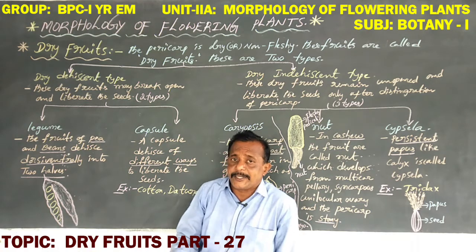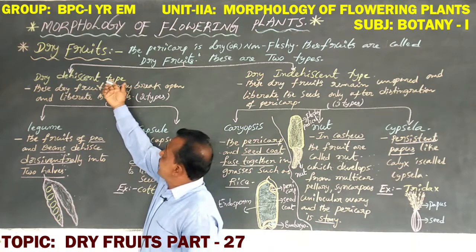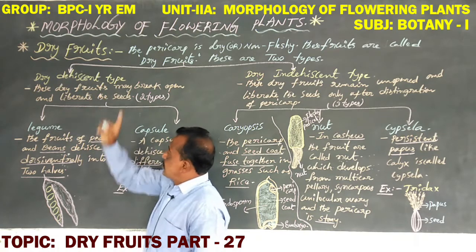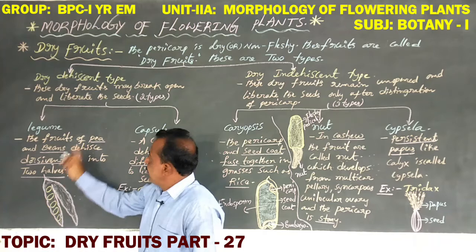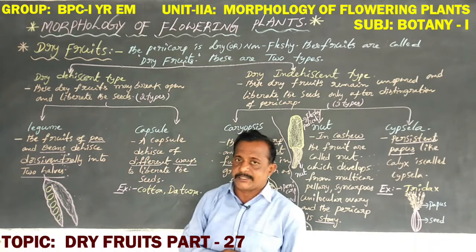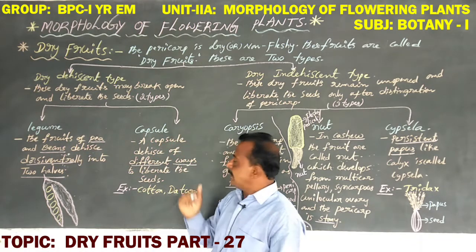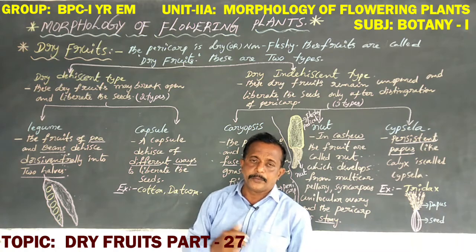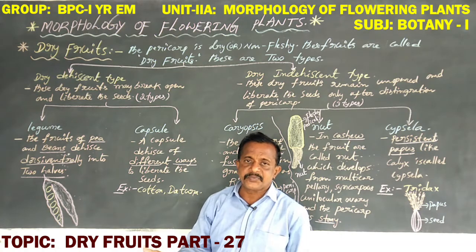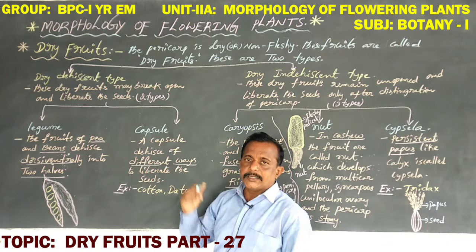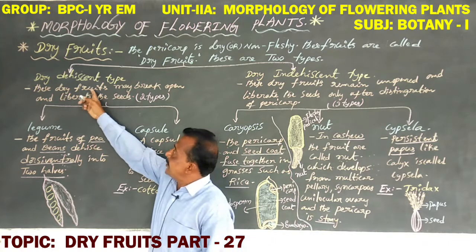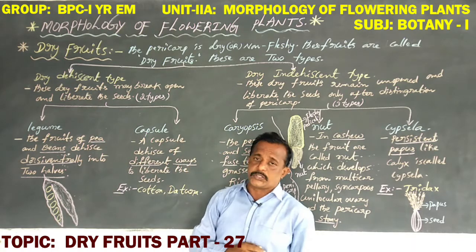Dear students, once again, dry dehiscent type. Examples of these dry fruits are pea, beans, cotton and datura. These are the dry dehiscent fruits.